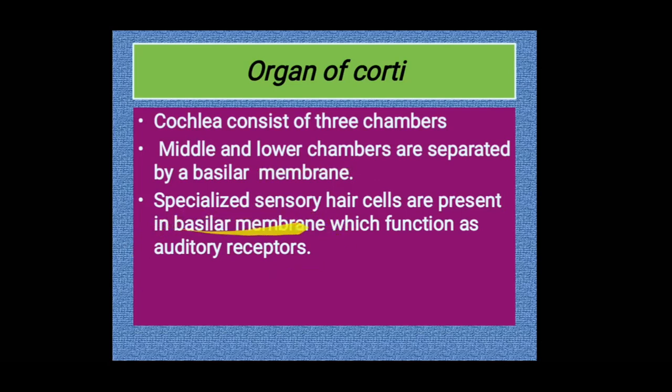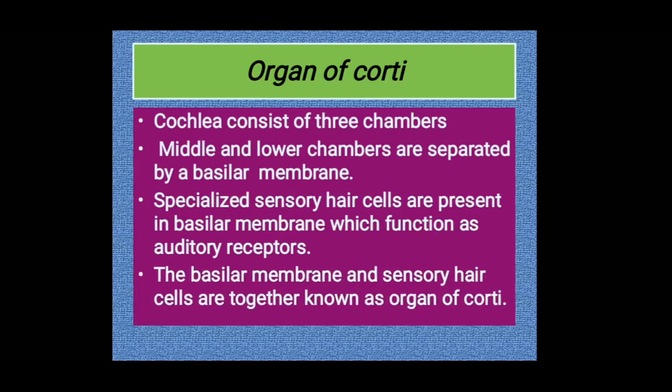Specialized sensory hair cells are present in the basilar membrane which function as auditory receptors. The basilar membrane and sensory hair cells are together known as the organ of Corti. So hair cells and membrane are together known as the organ of Corti.